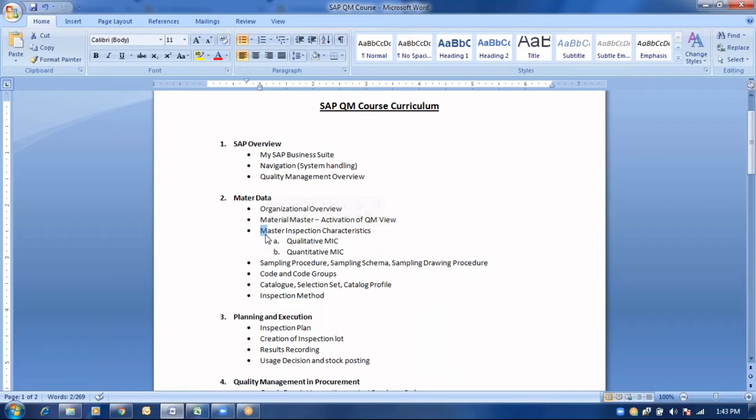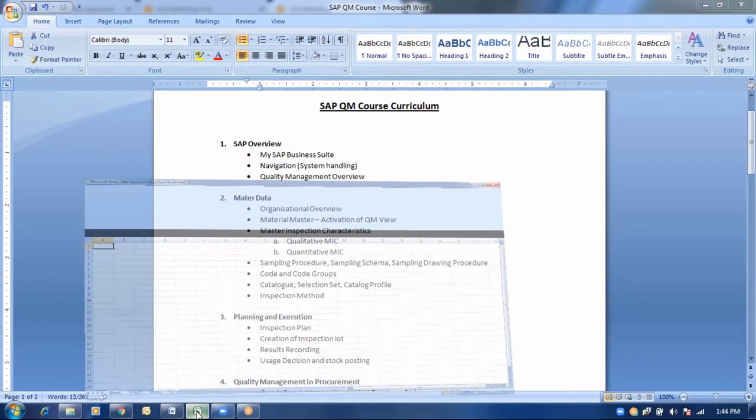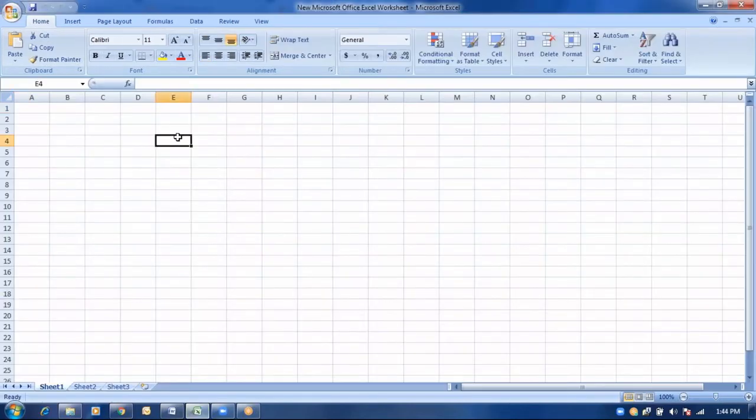Now let us go further with the next concept called sampling procedure, sampling schema, and sampling drawing procedure. For example, we are procuring a material of 500 kg from a particular vendor. It would not be a realistic scenario to test the entire received 500 kg of material for defects. So how are we going to define the sampling procedures within the SAP system? We will be covering those as a part of the sampling procedures.